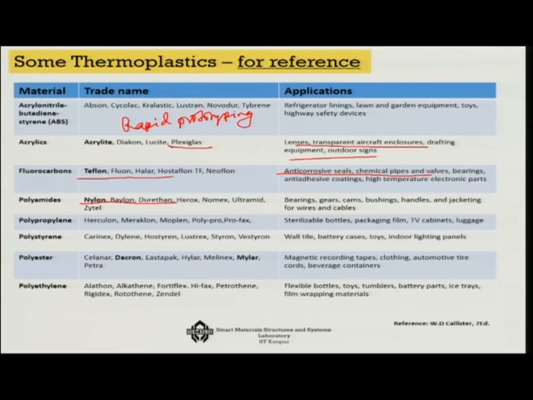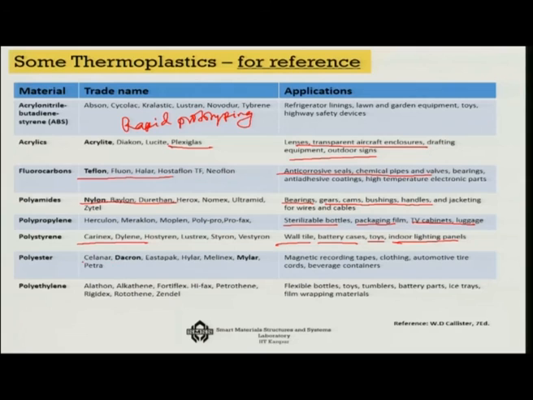Polyamide like the nylon group is used in bearings, gears, cams, brush handles, etc. Polypropylene is used in sterilized bottles, packaging films, cabinets, etc. Polystyrene is used in wall tiles, battery cases, toys, indoor lighting panels. They have a luster in them. Typical examples are like Carinex, Dylene, etc.